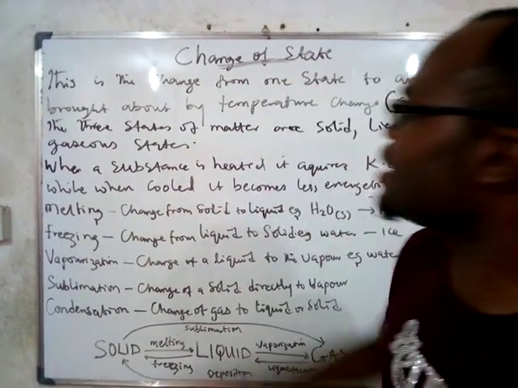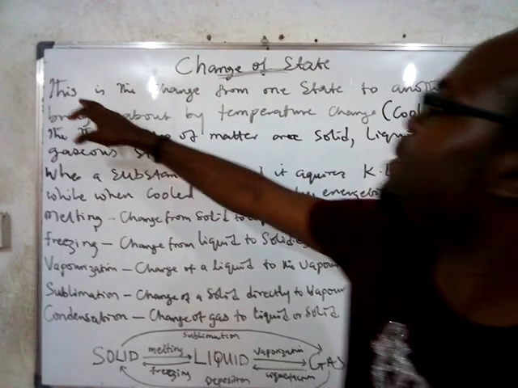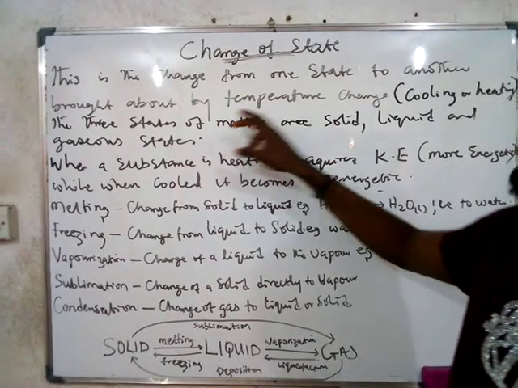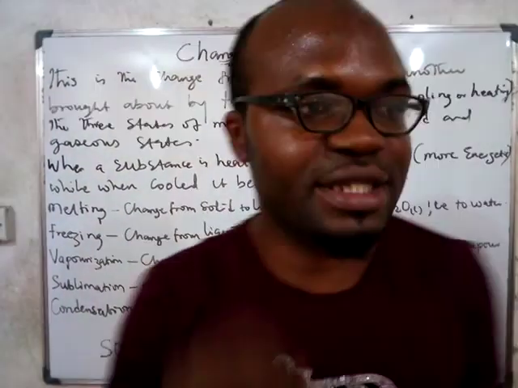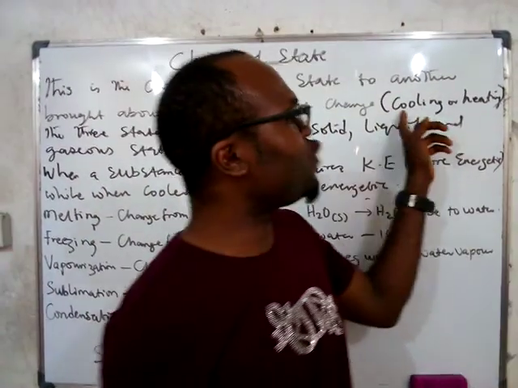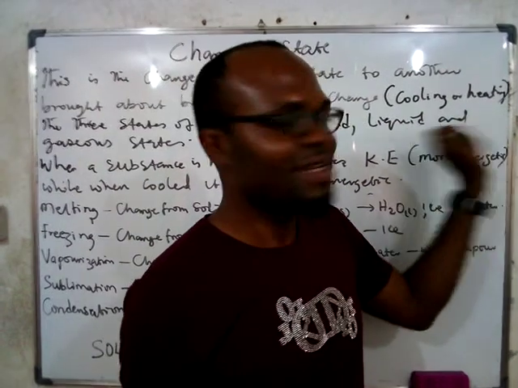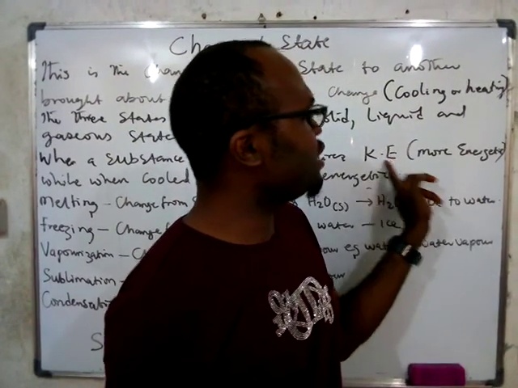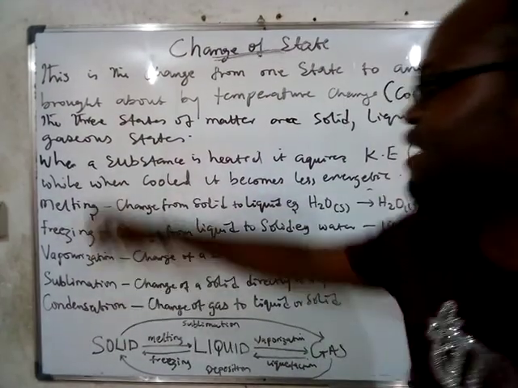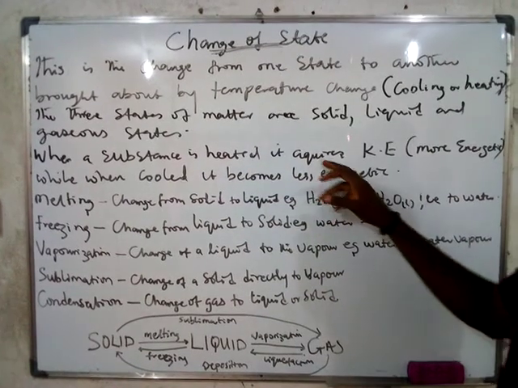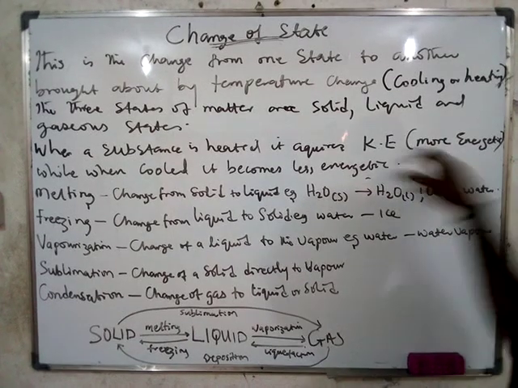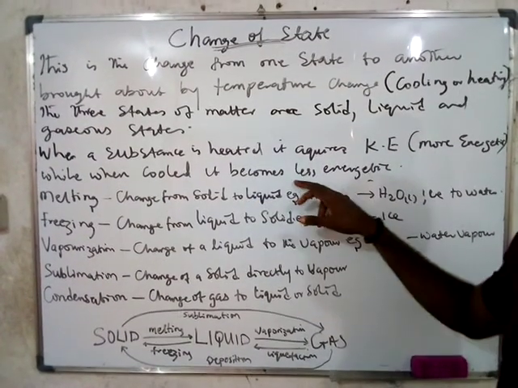Is that clear? Yes. And that's why we say that change of state is simply the change from one state to what? Another. Brought about by what? Temperature change. And this temperature change can be a form of cooling or what? Heating. Is that clear? Yes. When you're heating, you're applying more kinetic energy. But when you're cooling, you're reducing the what? Kinetic energy. And that's why we say that when a substance is heated, it acquires more kinetic energy. That means it becomes more energetic, while when it is cooled, it becomes less energetic.